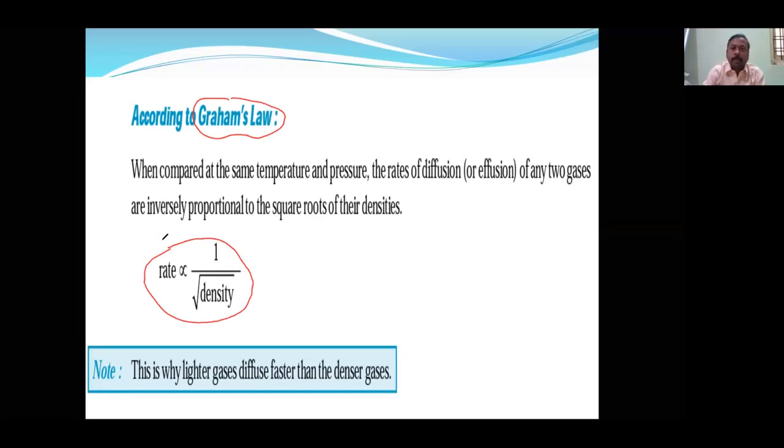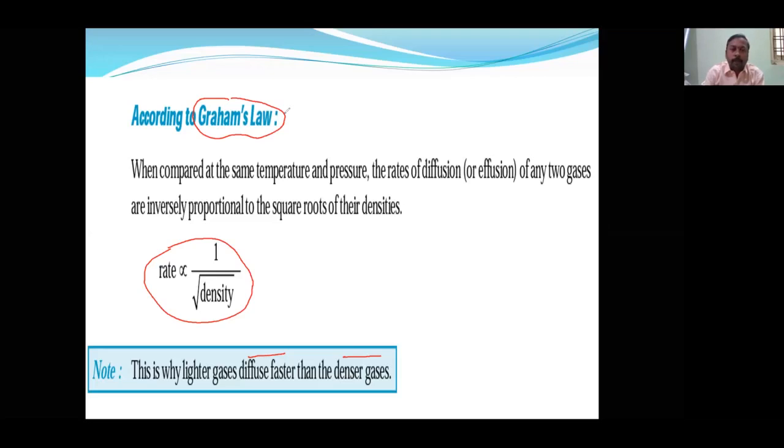Less density means more diffusion. So density increases, rate of diffusion decreases. That is why lighter gases diffuse faster than denser gases. Heavy gas will move slowly and lighter gas will move fast. Okay, so this is about diffusion.